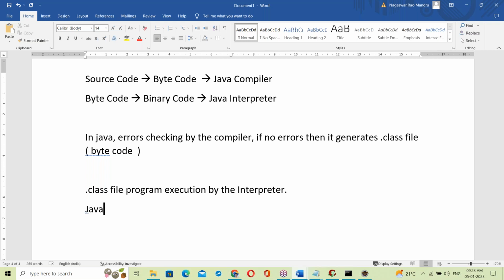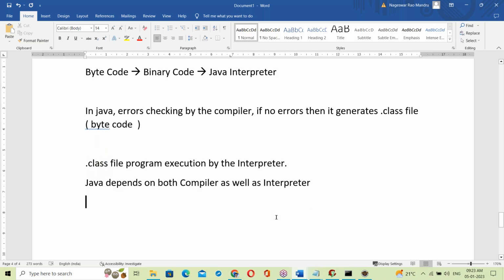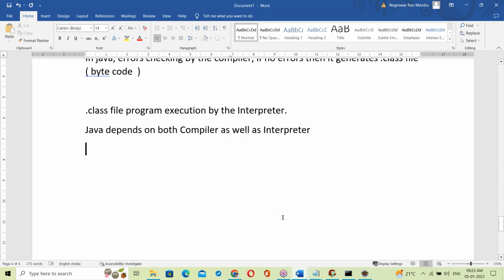Java depends on both the compiler as well as the interpreter. So this is the conclusion.